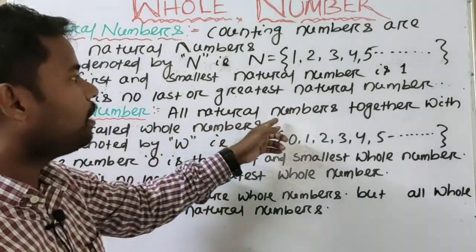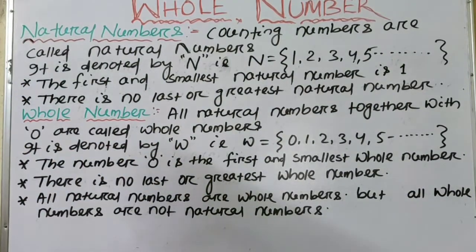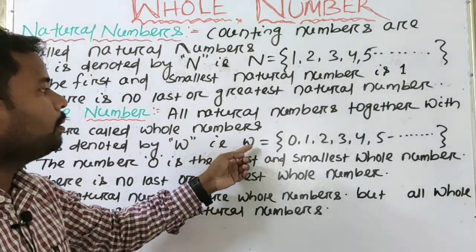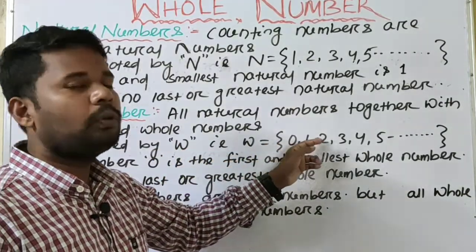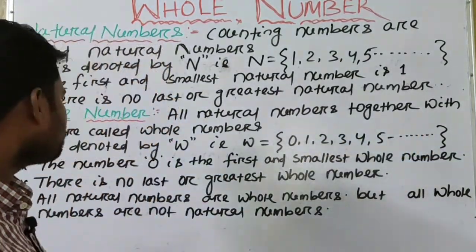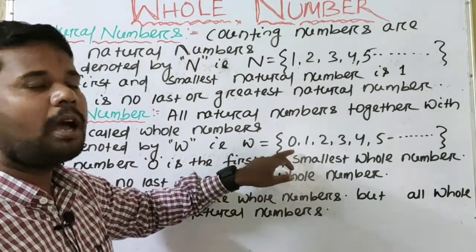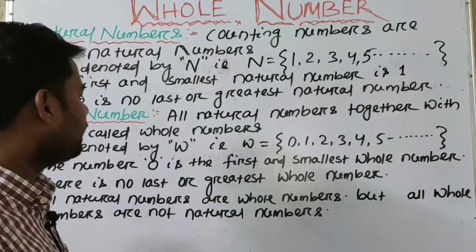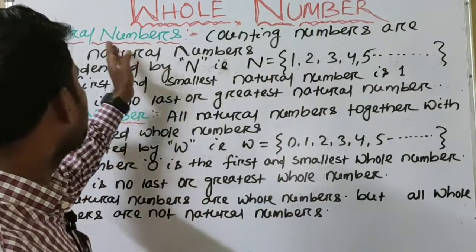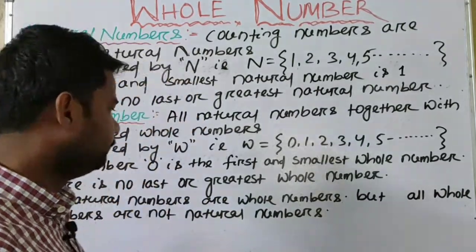All natural numbers together with 0 are called whole numbers. And it is denoted by capital letter W, that is W for whole numbers, which are 0, 1, 2, 3, 4, 5, 6, 7, 8, 9 and so on. The number 0 is the first and smallest whole number. So 0 is the smallest whole number and there is no last or greatest whole number. So like natural numbers, we cannot define the last or greatest whole number.